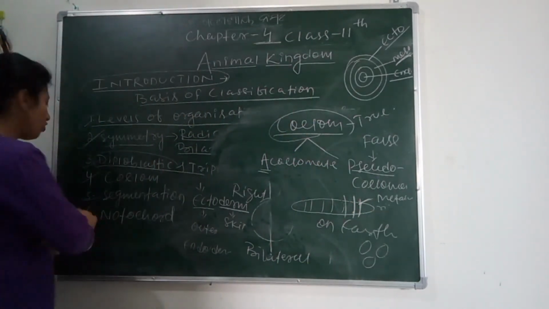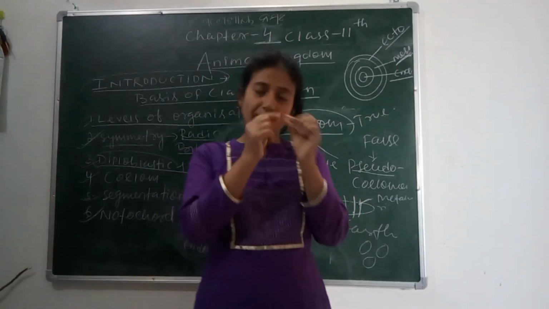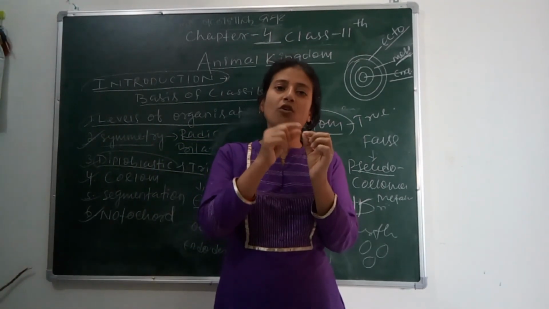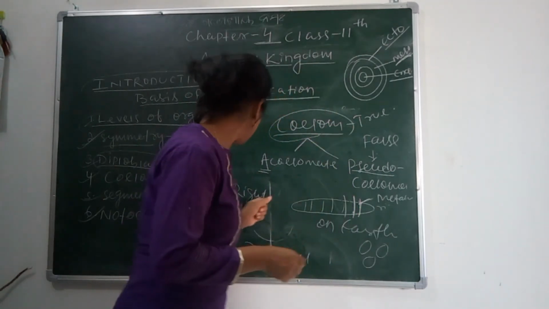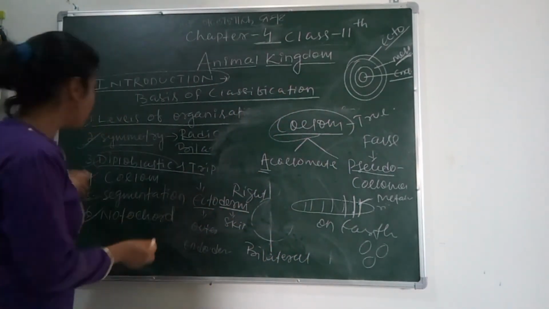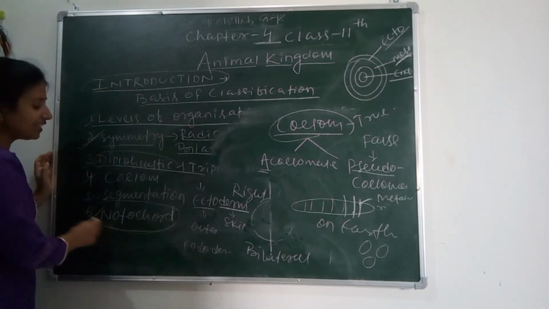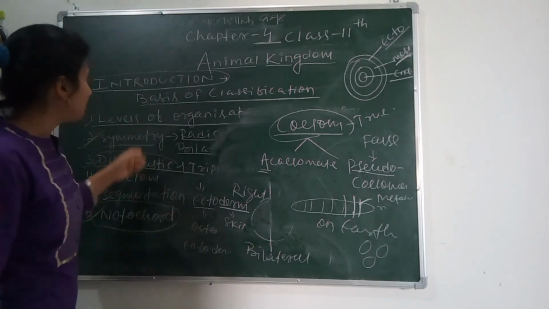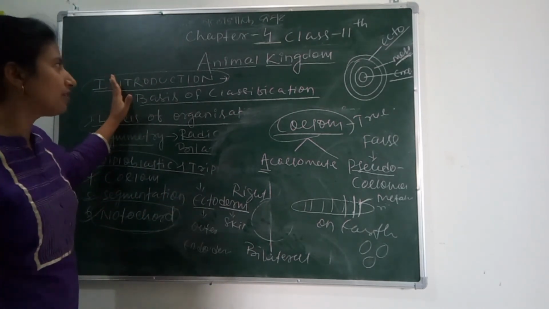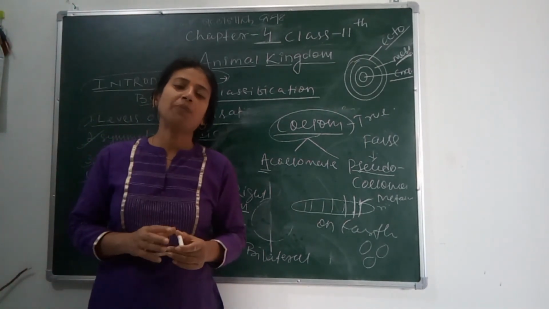Next is notochord. Notochord is a characteristic feature of all chordates. This is a solid structure found on the dorsal side of the organism. If the organism has a notochord, then it is considered chordata. If not, then it is considered non-chordata. So, for today, this is all about the introduction of the animal kingdom. In the next class, we will study phylum Porifera.